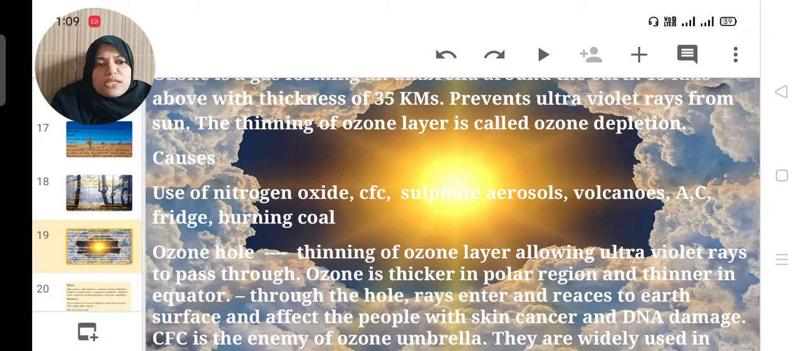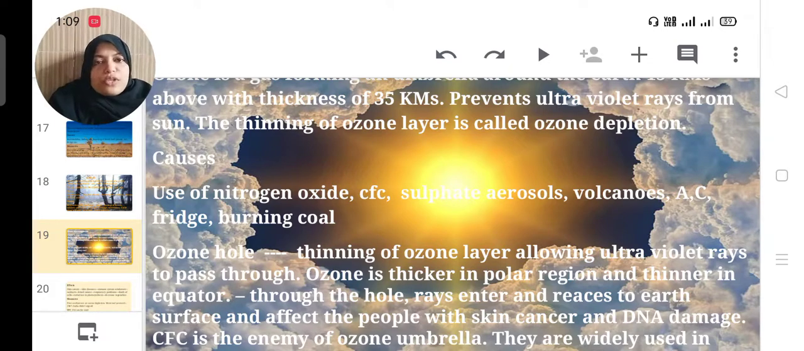Then ozone is thicker in the polar region and thinner, meaning very narrow, in the equator region. Through the hole, rays enter and reach the earth's surface and affect people with skin cancer or damage our DNA. Then CFC is the enemy of the ozone umbrella.